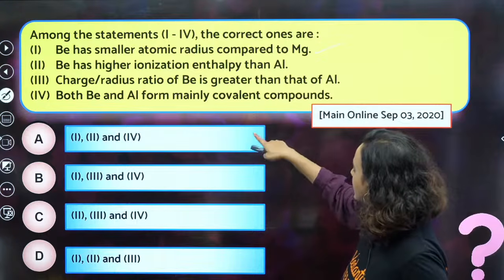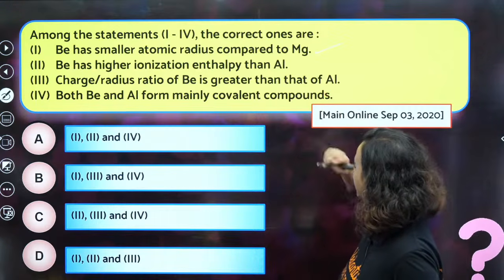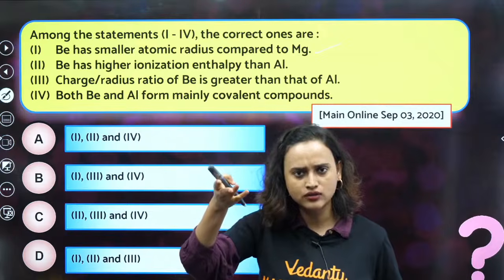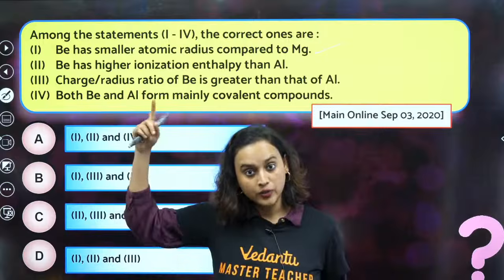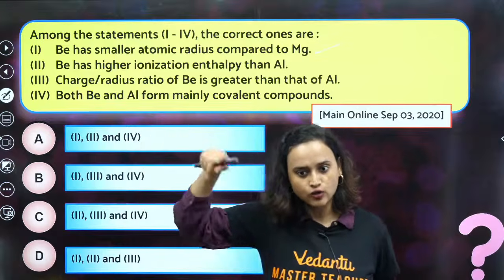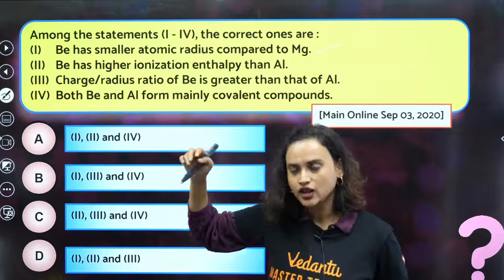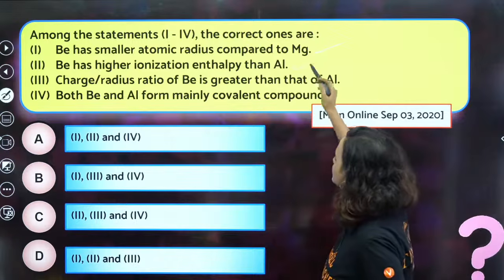Beryllium has higher ionization enthalpy than Al. Agreed. Beryllium has 1s2, 2s2, but aluminium will also have 2p1. Correct? So that means this statement is also true.